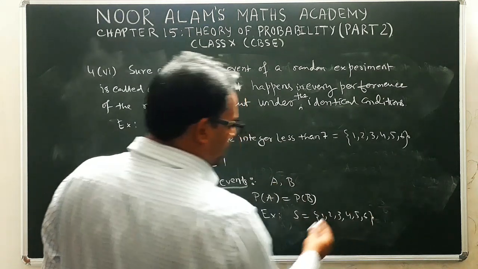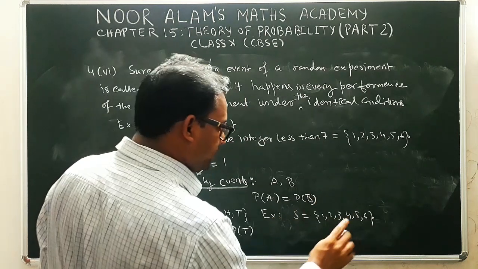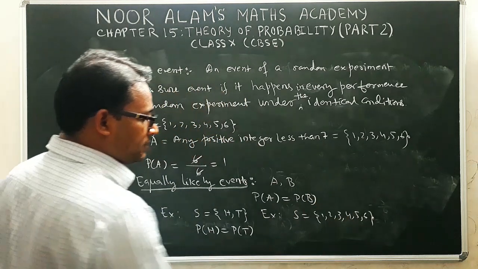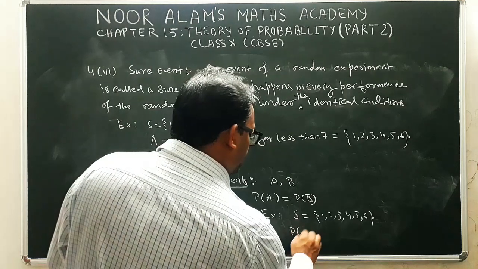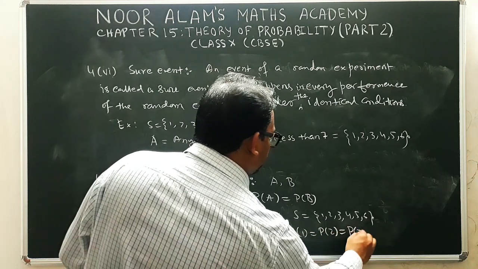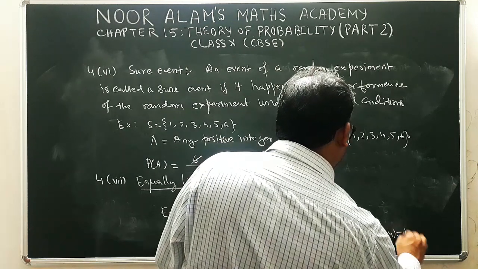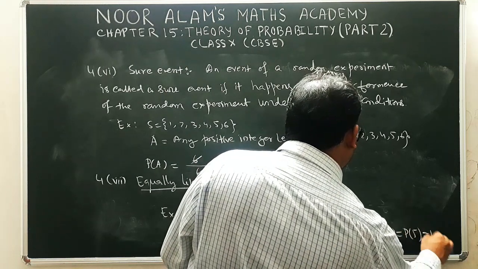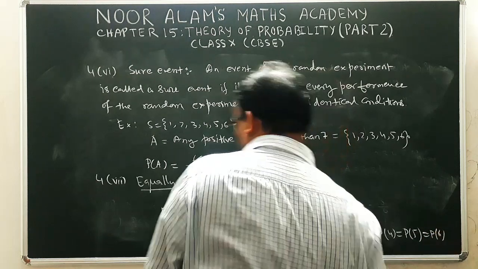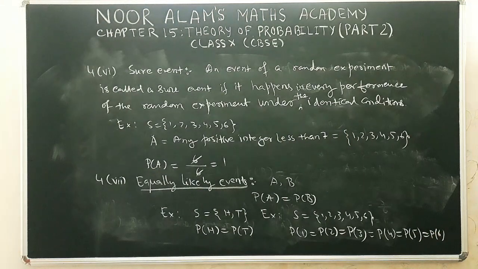All the events have the same chances of occurrence. That means if our die is fair and unbiased, the probability of 1 is the same as probability of 2, 3, 4, 5 and 6. All the events have the same probability.